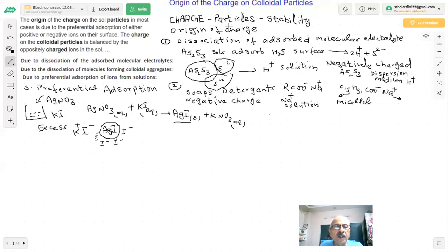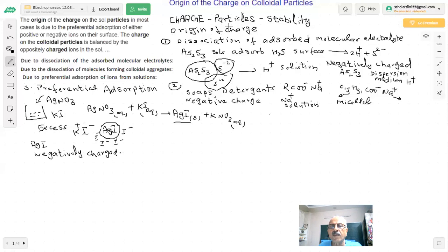If it will adsorb I minus ion, what will be the charge on this? This AgI will become negatively charged. Very important question. It will become negatively charged. This question was given in the paper.